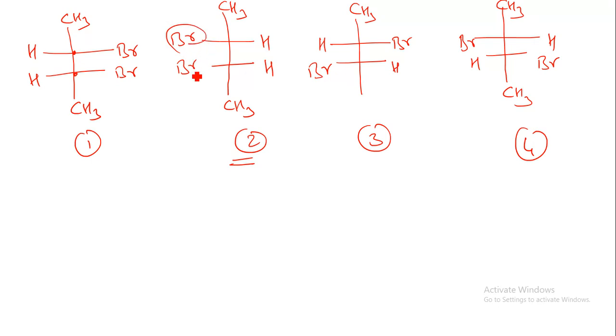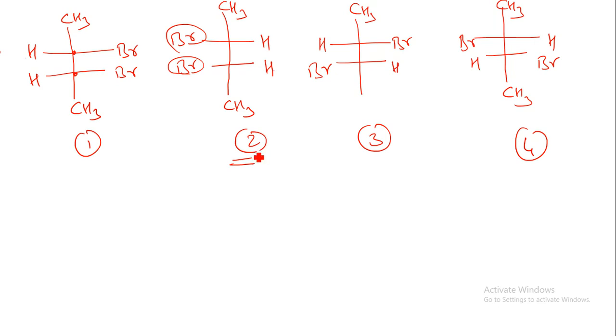This Br and this Br will not superimpose onto the H and H, and this H and this H will not superimpose onto the Br. If I put compound 2 onto compound 1, they are non-superimposable on their mirror image.